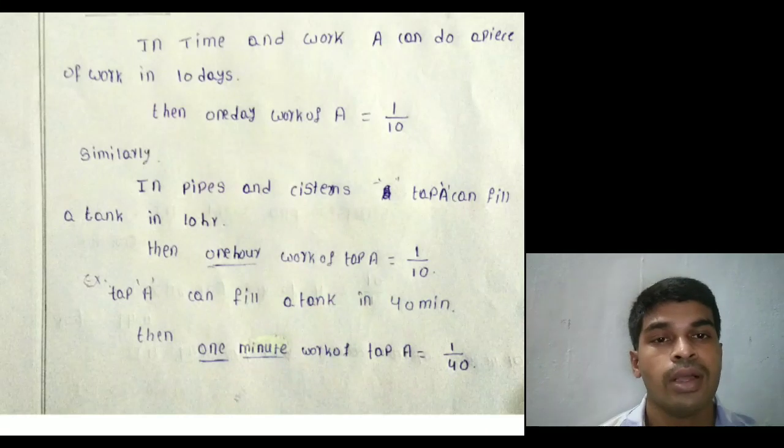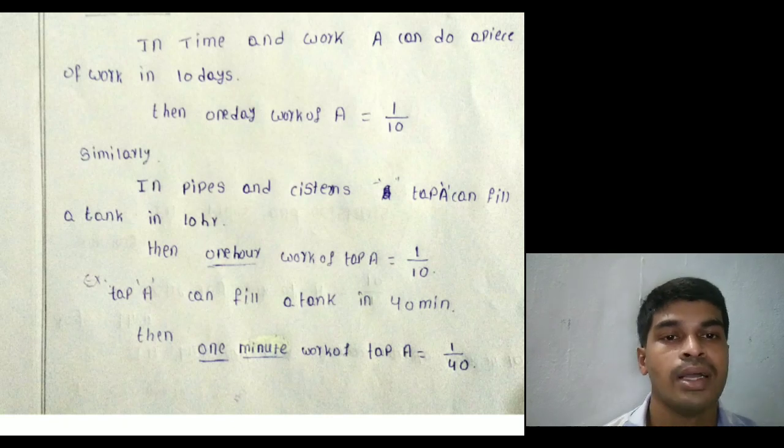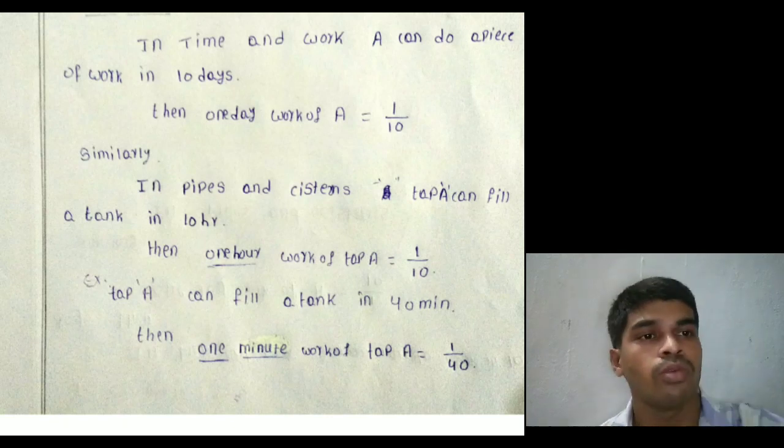Similarly, next example, tap A can fill a tank in 40 minutes. Then 1 minute work of tap A is 1 by 40. That means in time and work, it is taken as 1 day work. In pipes and cisterns, it is taken as 1 hour work or 1 minute work, depending upon the problem. First problem, note down.